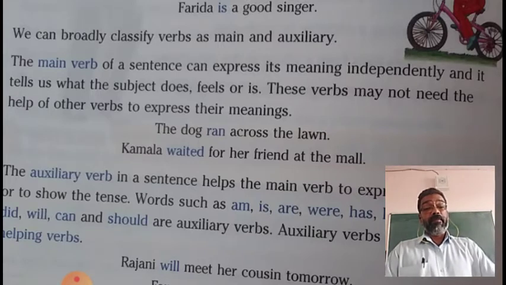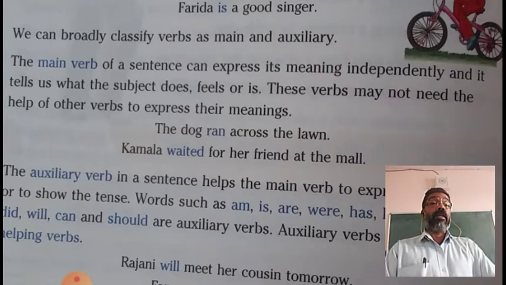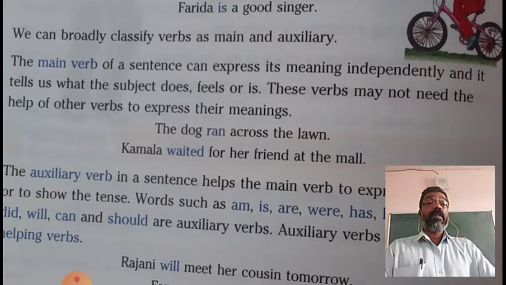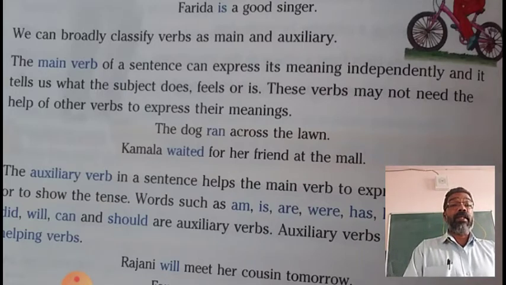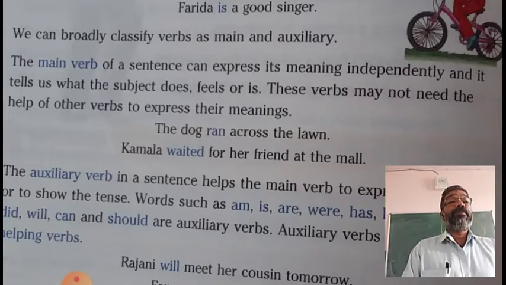So, a main verb can express its meaning without the help of another verb. These verbs tell us what the subject does, feels, or is.